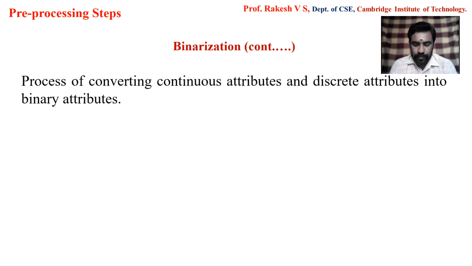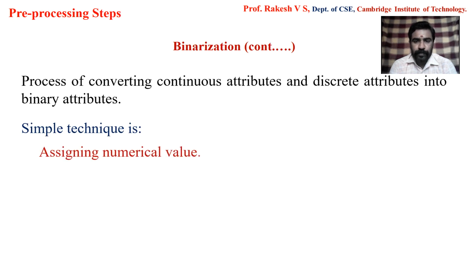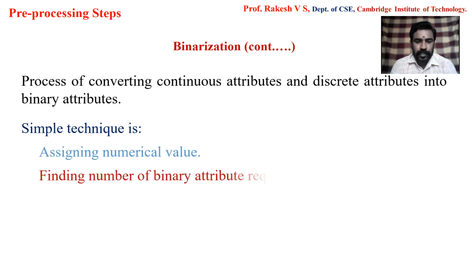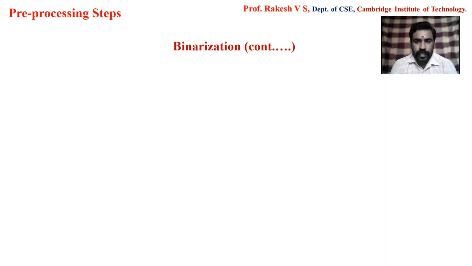In this process of conversion, it follows a simple technique, and this technique has three steps. In the first step, we assign some numerical values to the given attribute values. In the second step, I identify the number of binary attributes that we require. And in the third step, I perform the conversion into binary, which we can call binarization. So let us consider an example.